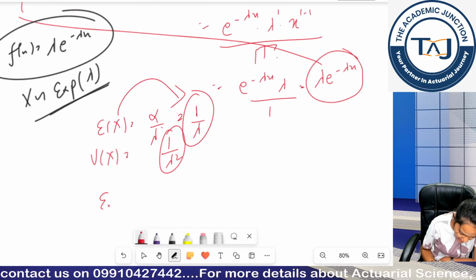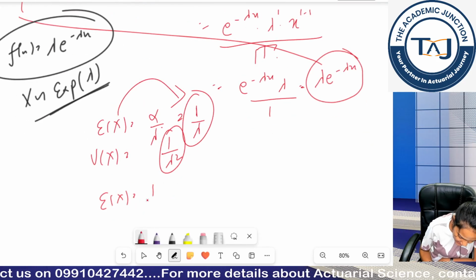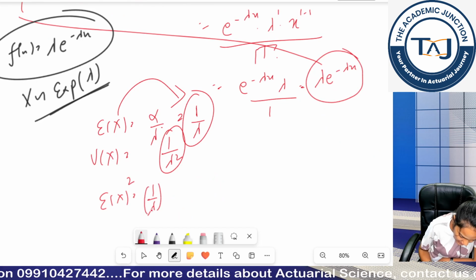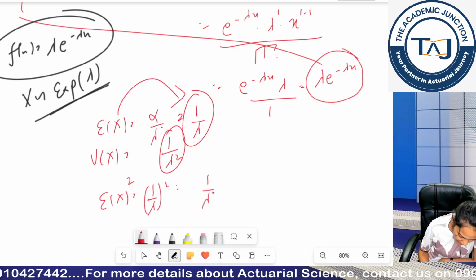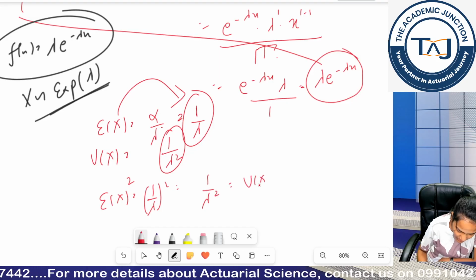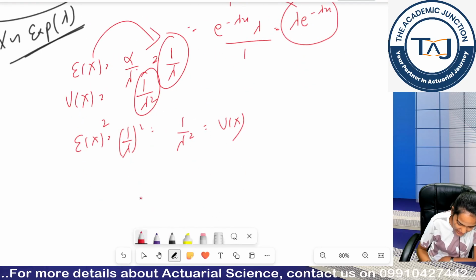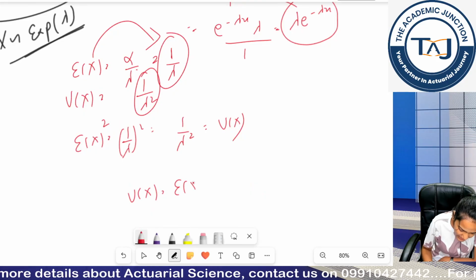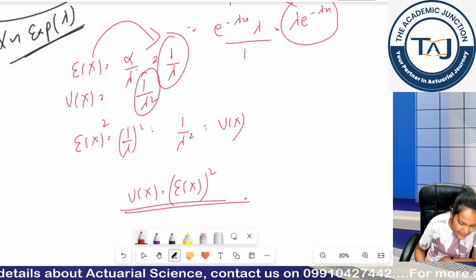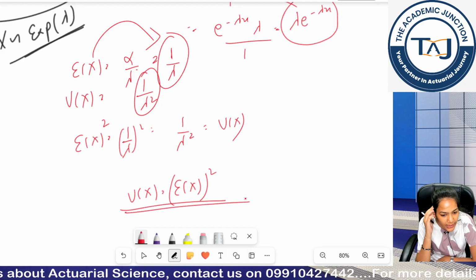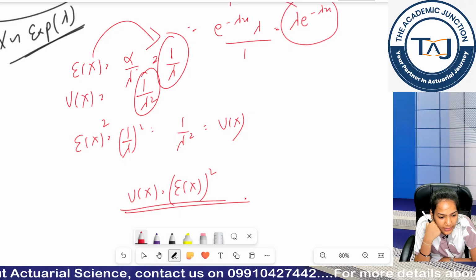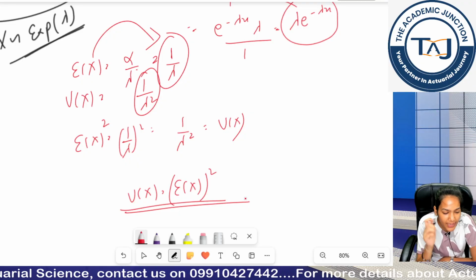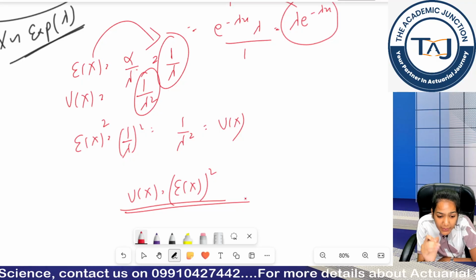So E(x) is 1 by lambda, and if I square this, I get 1 by lambda square, which is equal to the variance of x. It means it is the only distribution where my variance is equal to the square of my mean.